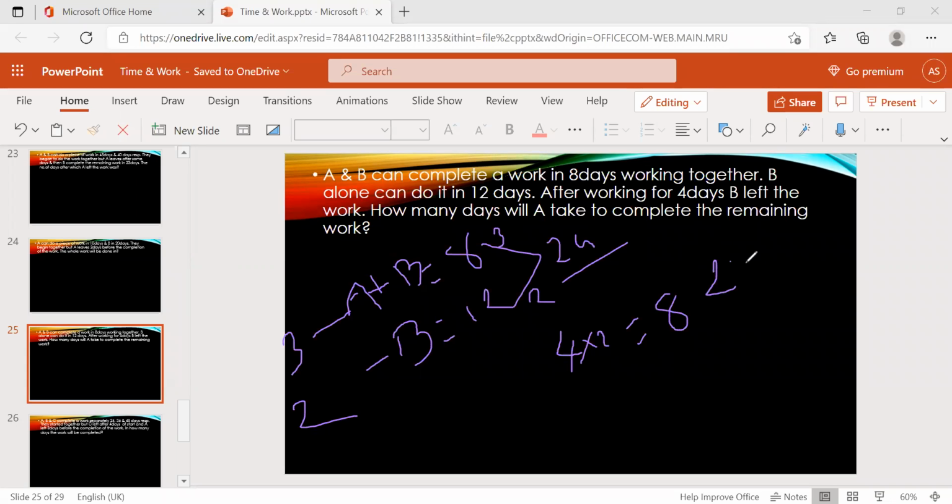That means 24 minus 8 is nothing but 16, right? So 16 is there, and A completes the remaining work. How many days will A take? B is 2, A plus B is 3. Then A can take 1 unit, 1 apple in a day. So 16 apples at 1 apple a day, 16 days.